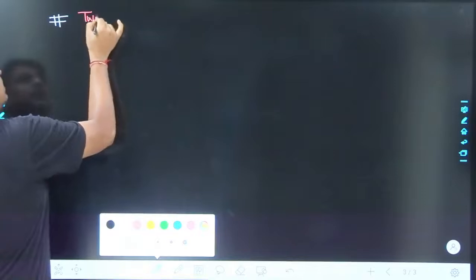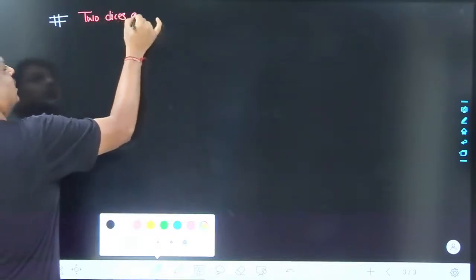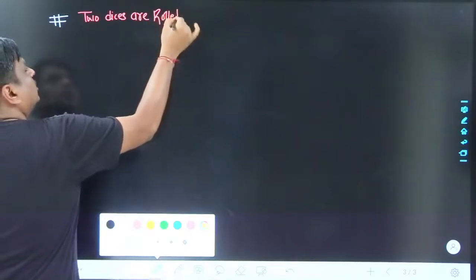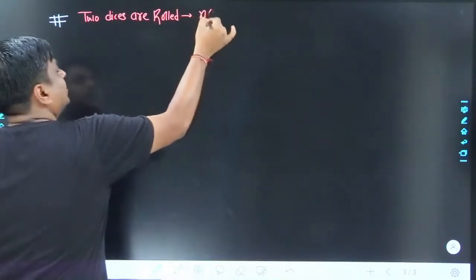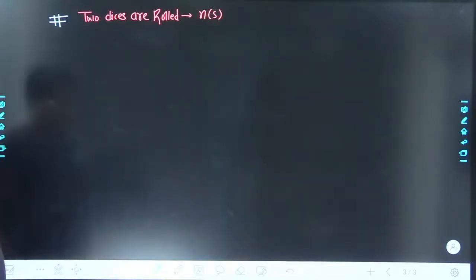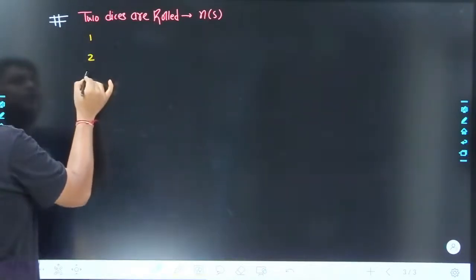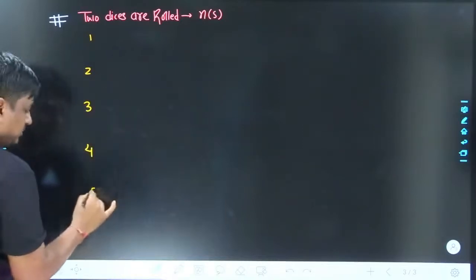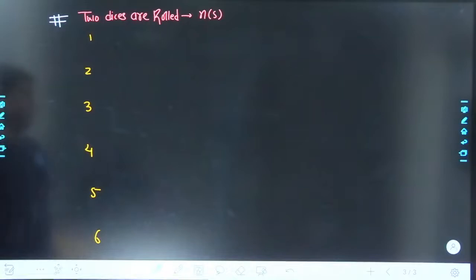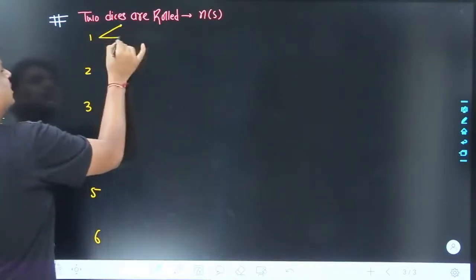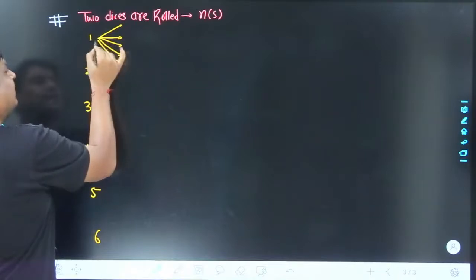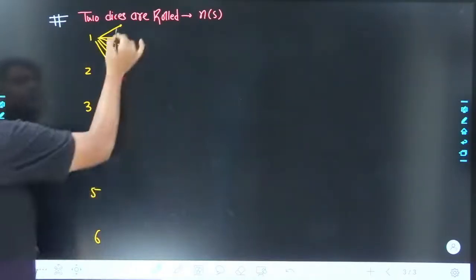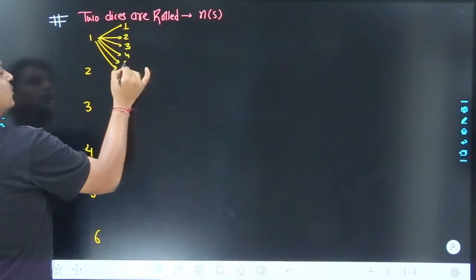If I take another question, now two dice are being rolled together. May I know what would be the size of the sample space? Because I have seen many students make a silly mistake at this point. See, in the first trial, the outcome could have been anything from 1, 2, 3, 4, 5, 6. And as far as their branches are concerned, the subsequent outcome could also have been anything from 1 to 6.